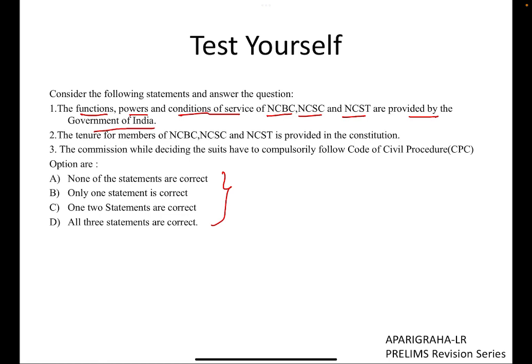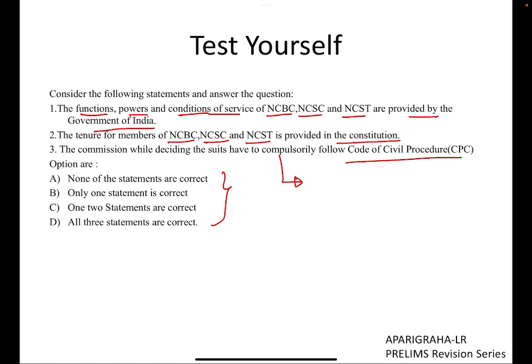Second statement: the tenure of members of NCBC, NCSC, and NCST is provided in the constitution. Third statement: the commission, while deciding suits, has to compulsorily follow the Code of Civil Procedure. This third statement is wrong, since we have recently studied it. The rest of the two statements we will solve by our common sense and logic.